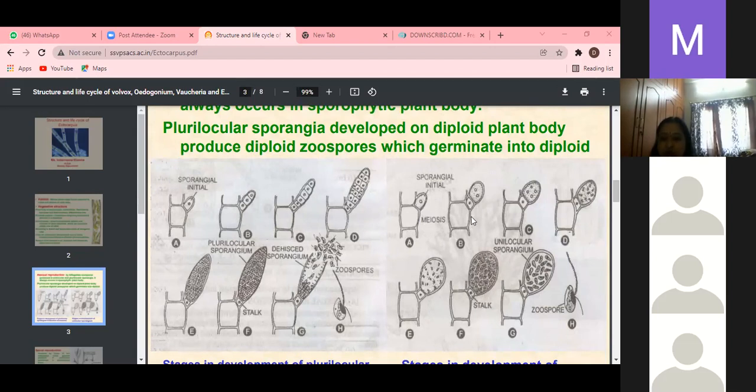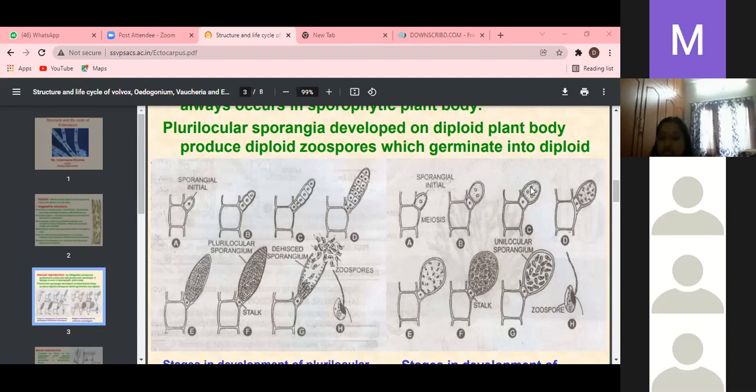This is diploid, so what type of nucleus is there? How many nuclei are there? Two nuclei are there in the picture. That is the diploid nucleus of the unilocular sporangium. This diploid nucleus undergoes meiosis to form 4 haploid nuclei. In the third picture, how many nuclei can you see? Tell me, anyone. In the third picture, how many can you see?